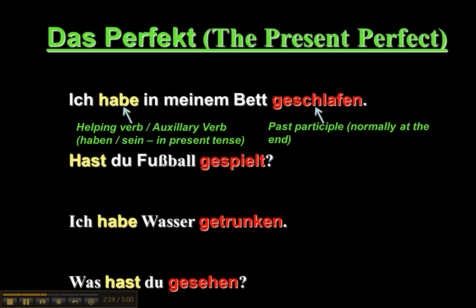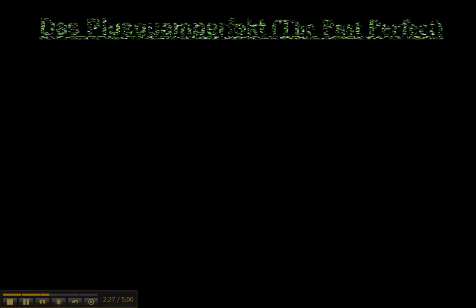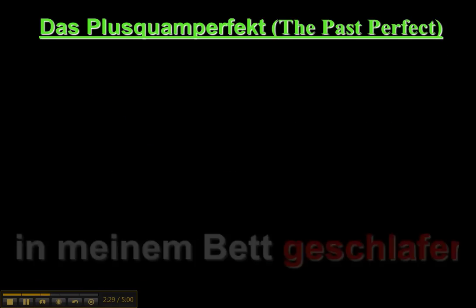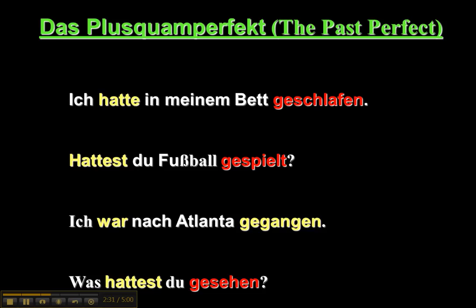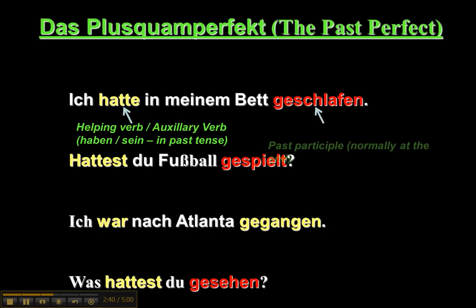So, ich habe in meinem Bett geschlafen. Hast du Fußball gespielt? Ich habe Wasser getrunken. Was hast du gesehen? Okay, then there's the Plusquamperfekt, or in English we refer to it as the past perfect. This is indicated by the past tense of the helping verb, either haben or sein, and then the past participle located normally again at the end of the sentence.